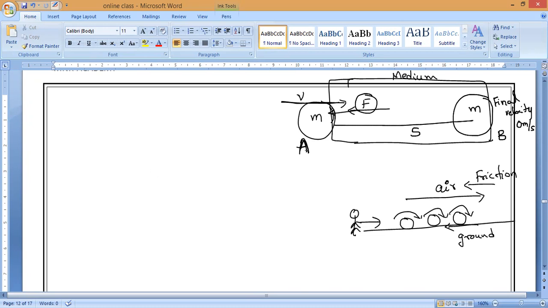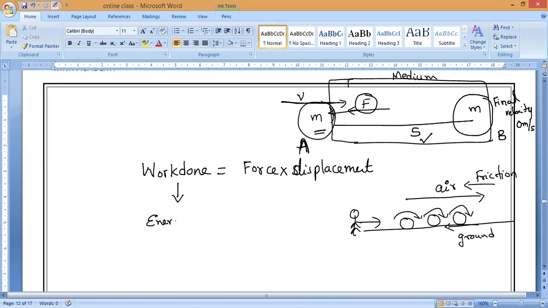The total work done to travel S distance against the force, what is the formula? Work done is equal to force into displacement. Yes or no, guys? Now, whatever the work done by this body against this force to travel this distance, it is equal to what? It is the energy possessed by the body.